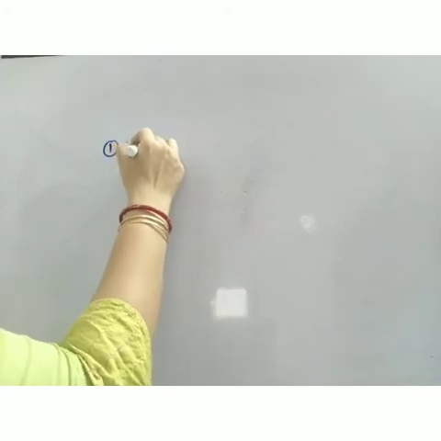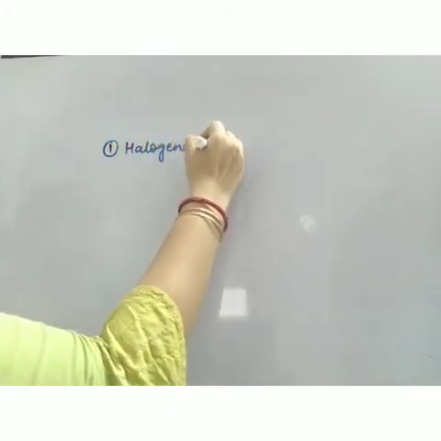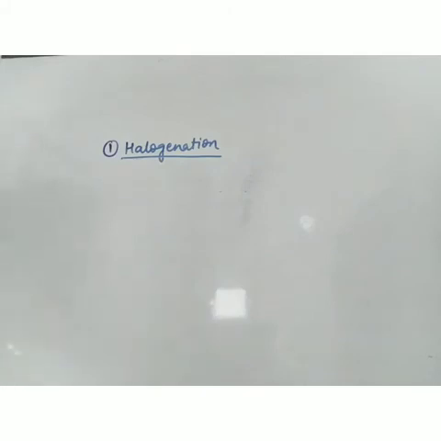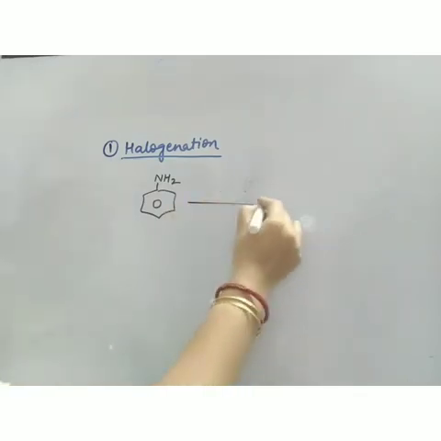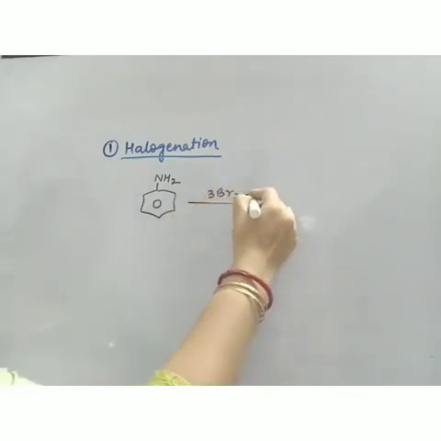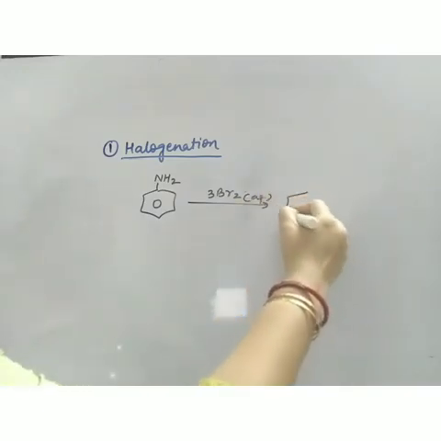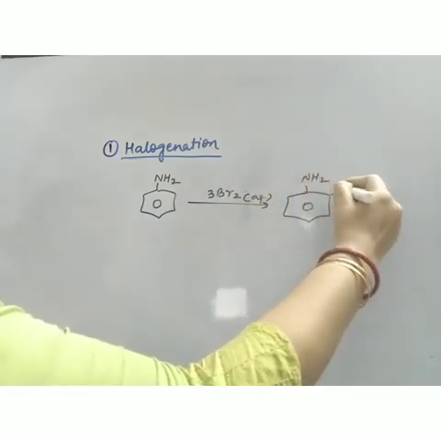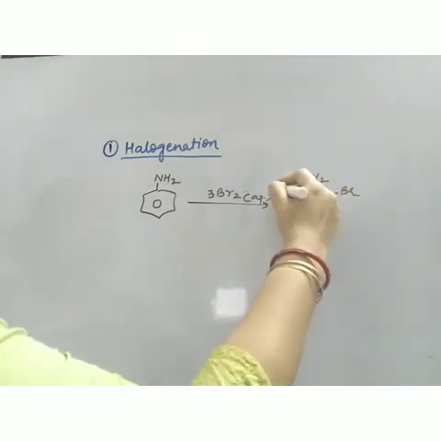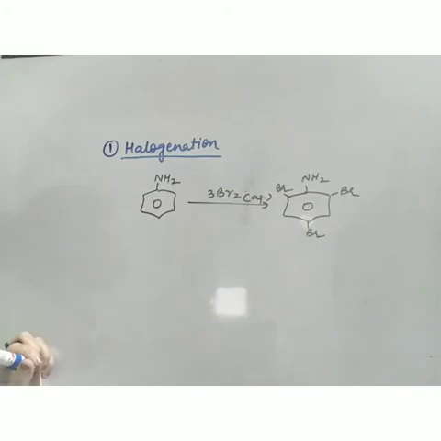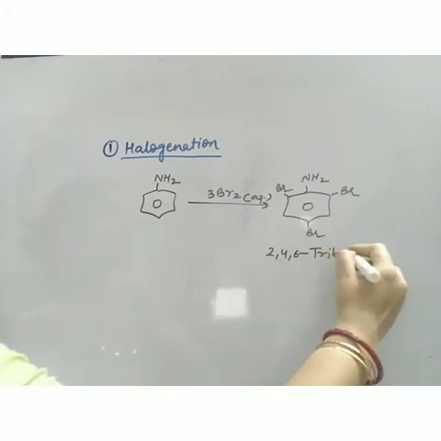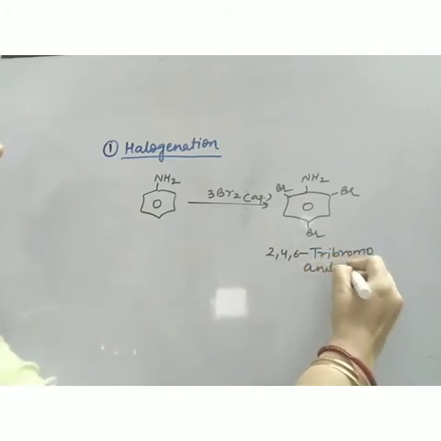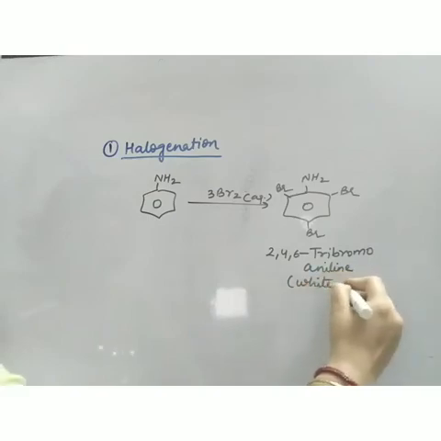The first reaction is halogenation. If normal halogenation occurs, without acetylation, what will happen? This NH2 group is highly activating. So with 3Br2 aqueous, at all the ortho and para positions your bromination will be done. And the name of this compound is 2,4,6 tribromoaniline, and it is a white precipitate. It can be used as a test for aniline also.